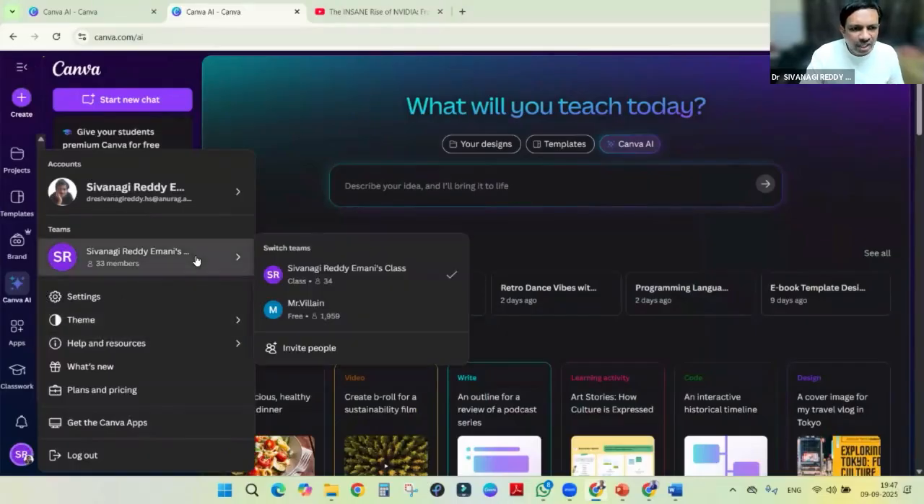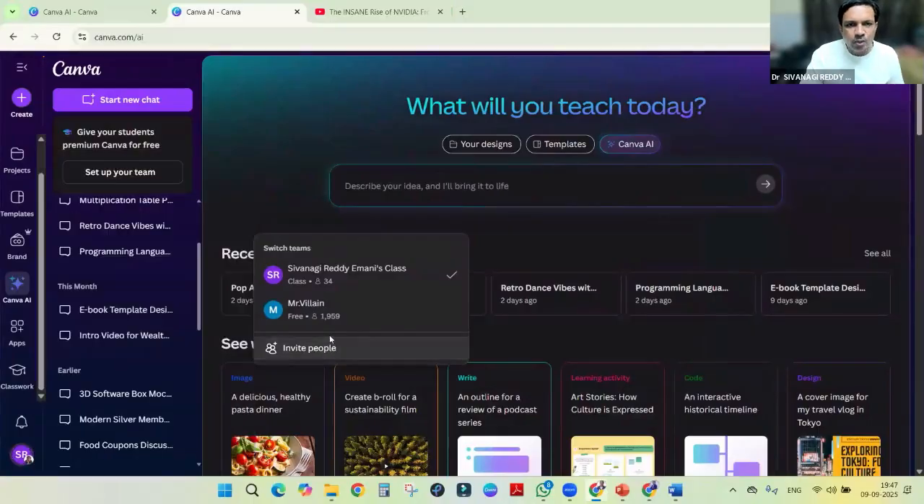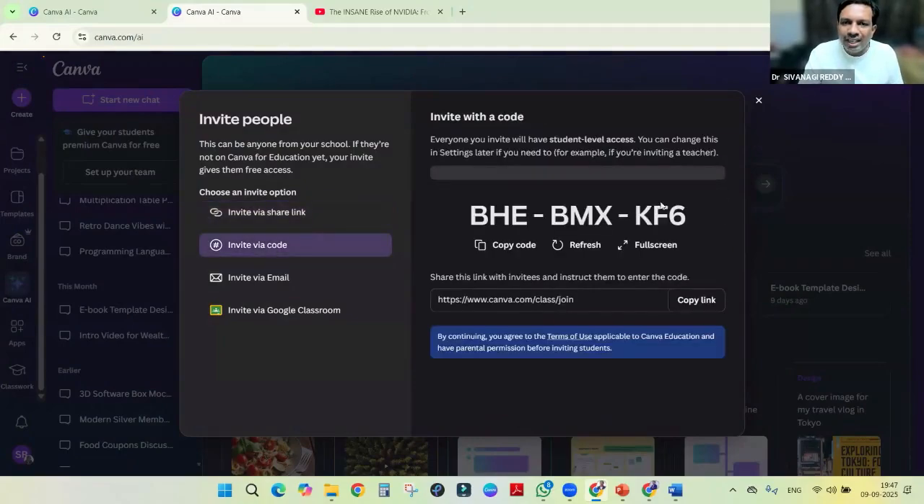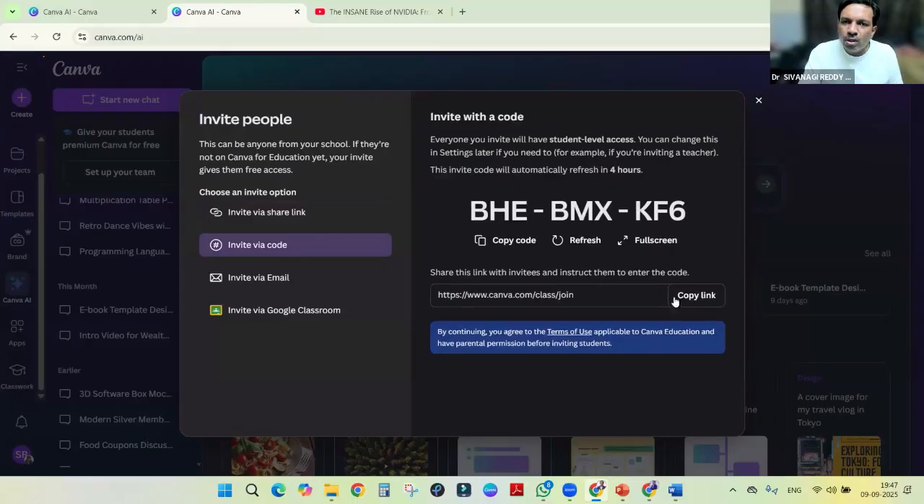So here different teams will be there. Invite the people. Once you click here, you will get different options. One is you can copy the link and share it with your students. They can click it and join. Or you can give this code and this link. Once a student enters this link code, then only they can join the group.